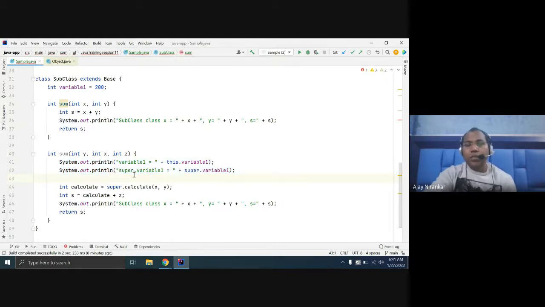So these are the prerequisites for method overloading. When you define more than one method in one class, you must ensure your parameter list is different. If both are the same, the compiler does not allow more than one method with the same name and same parameter list. The compiler allows you to write more than one method with the same name, but the parameter list must be different.